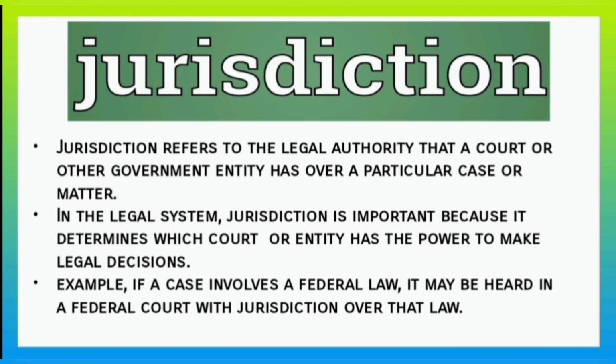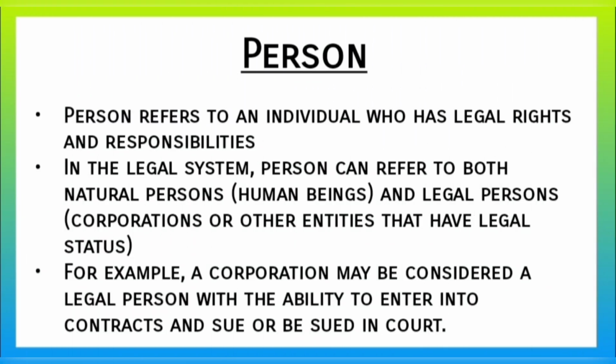Jurisdiction. Jurisdiction refers to the legal authority that a court or other government entity has over a particular case or matter. In the legal system, jurisdiction is important because it determines which court or entity has the power to make legal decisions. Example: if a case involves a federal law, it may be heard in a federal court with jurisdiction over that law.